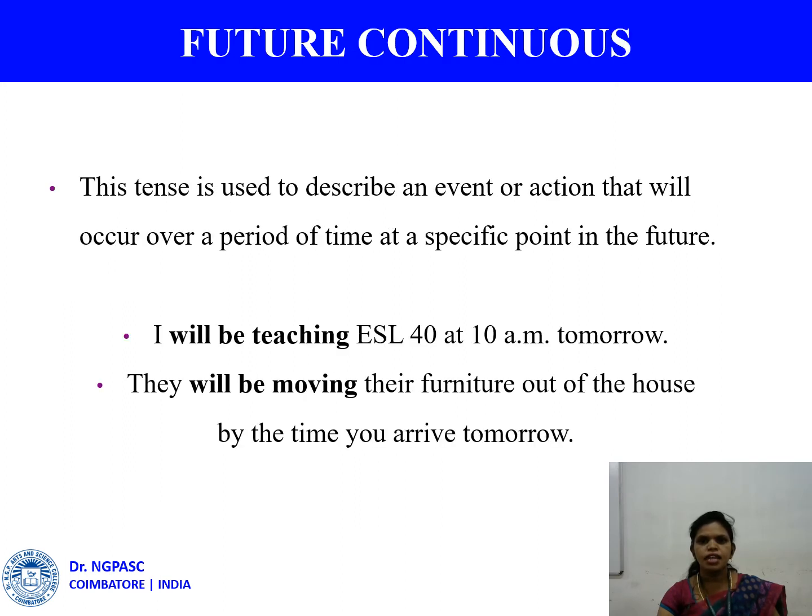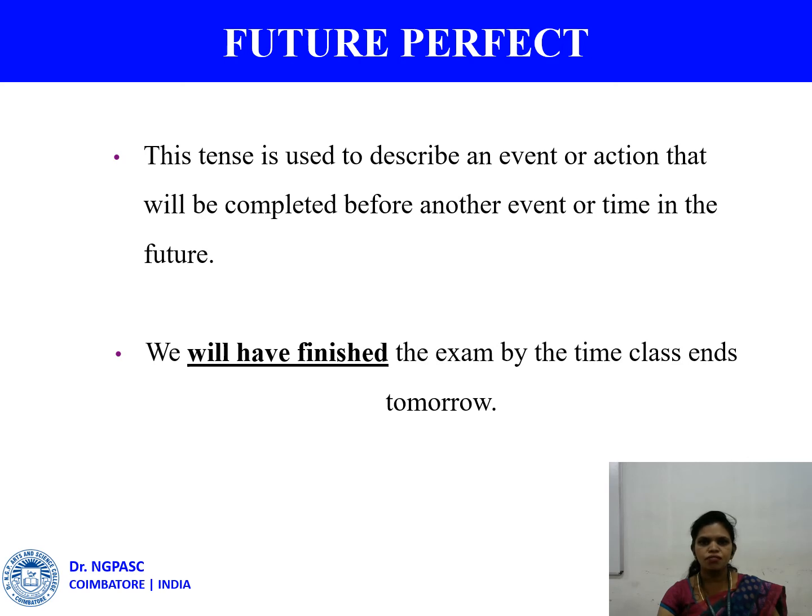Okay. The next is future continuous tense. We use this tense in order to describe an event or an action that will happen over a period of time, but here you refer to one particular point in the future, one specific point in the future. Example, I will be teaching ESL 40 at 10 a.m. tomorrow. So here the specific time is 10 a.m. tomorrow.